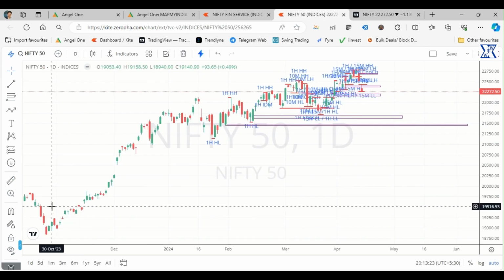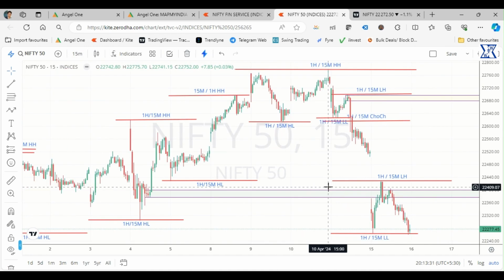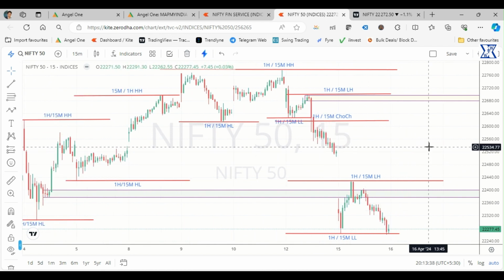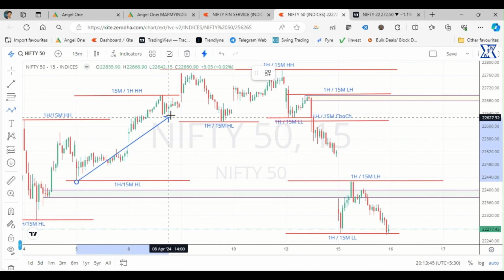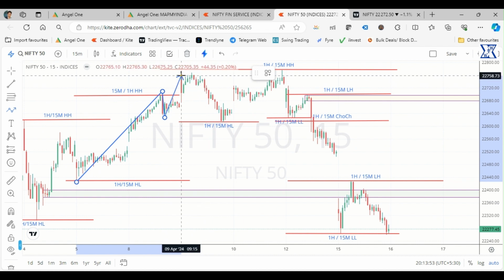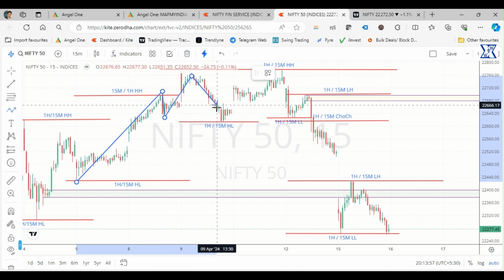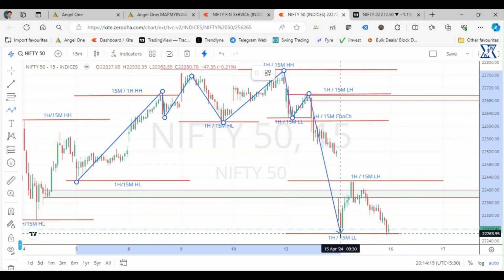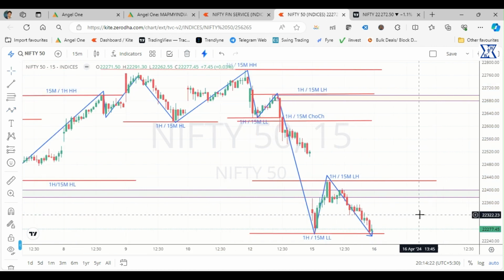Now let's come to the main chart. Let me take it on the 15 minute. Let's draw the market structure here first, just to understand how things are working. If you see here, the market was completely in one run, then it took a small pullback. Again it went into the impulse move or the run. Then it again took a pullback, again went into a run, again a pullback, run, again run, pullback, run.